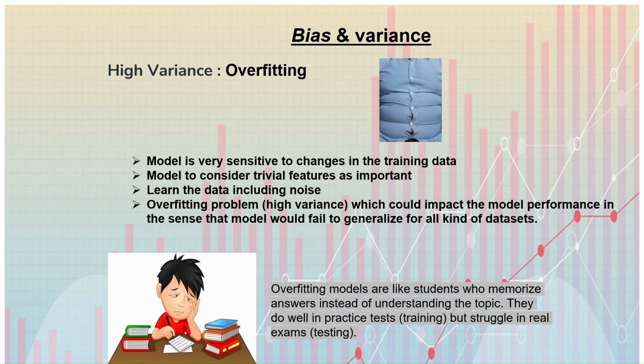Come to high variance. For a large volume of data of varied nature covering different scenarios, the bias problem could be resolved. However, care has to be taken to avoid the overfitting problem, meaning high variance, which could impact the model performance in the sense that the model would fail to generalize on all kinds of data sets.